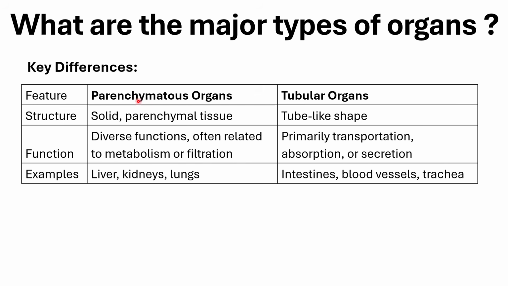Again, these are the two types of organs, and these are their structures and functions. We have already talked about this earlier. Parenchymatous organs are usually for metabolism, filtration, and production of something. Tubular organs are usually for transport, absorption, and a little bit of secretion of substances. Examples: liver, kidney, and lungs for parenchymatous organs, and intestines, blood vessels, and trachea for tubular organs. Okay?